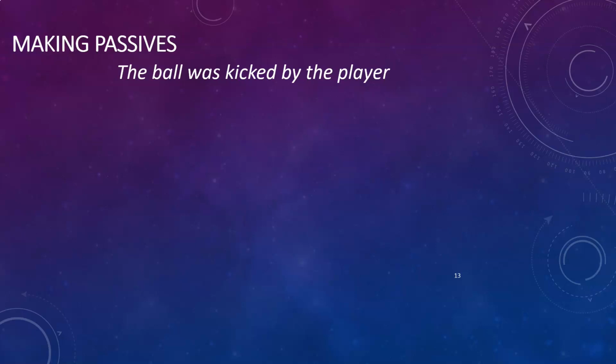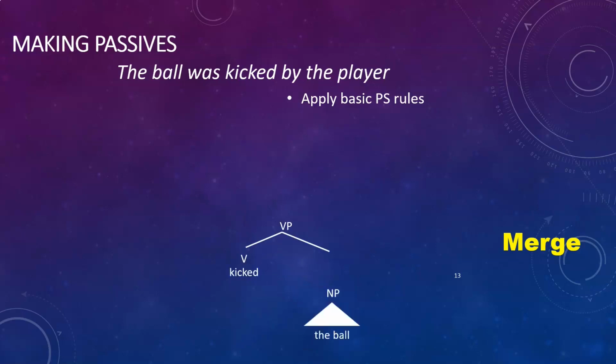So let's start off this derivation by applying the basic phrase structure rules that we know and love, and which are pretty much the same in 95% of the trees that we're looking at. So we're going to take our verb, in this case the verb is kicked, and we're going to merge that with our noun phrase object, the ball. Then we're going to take an auxiliary verb. It is actually our passive auxiliary, which will become important, and we're going to merge that with our verb phrase. Remember, auxiliaries also have their own verb phrase.